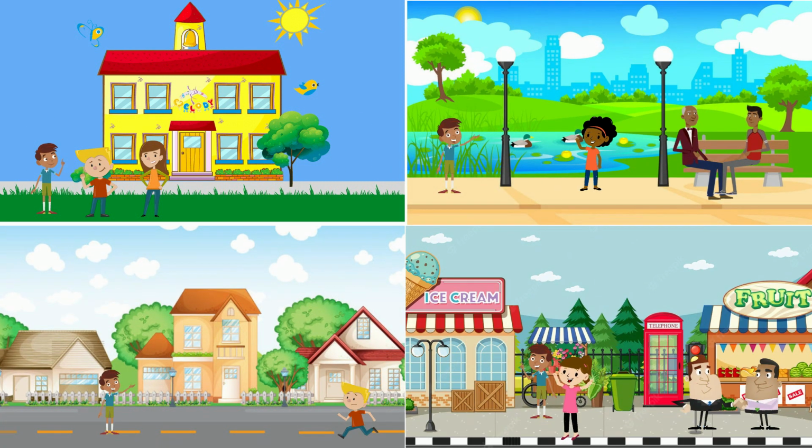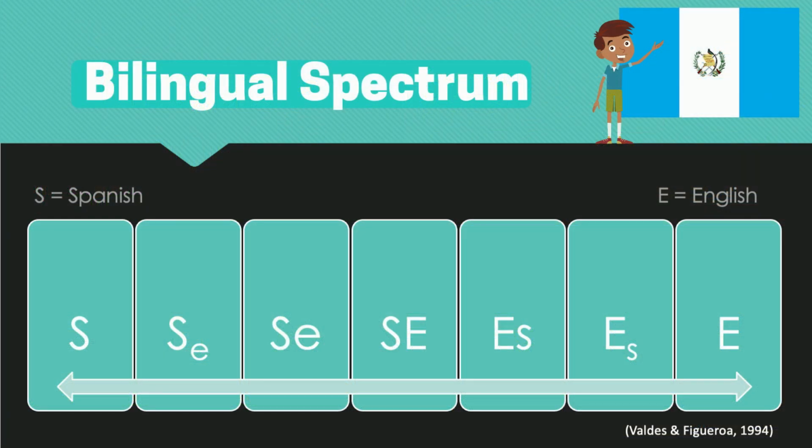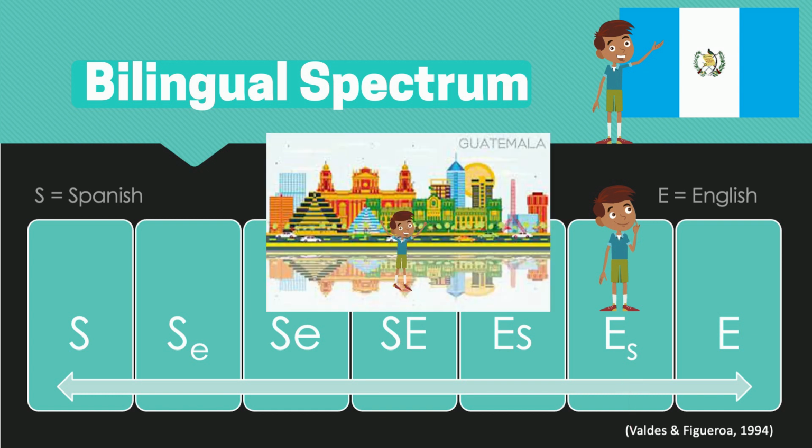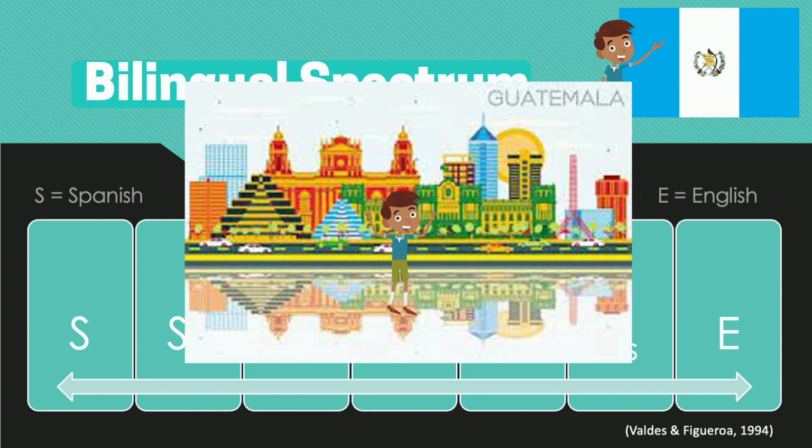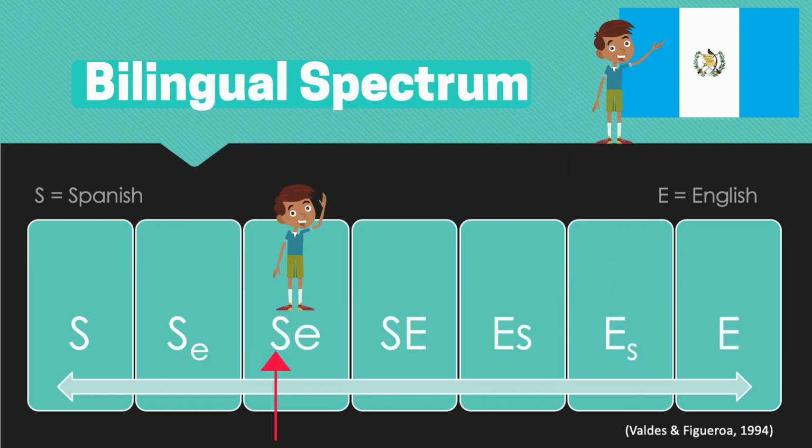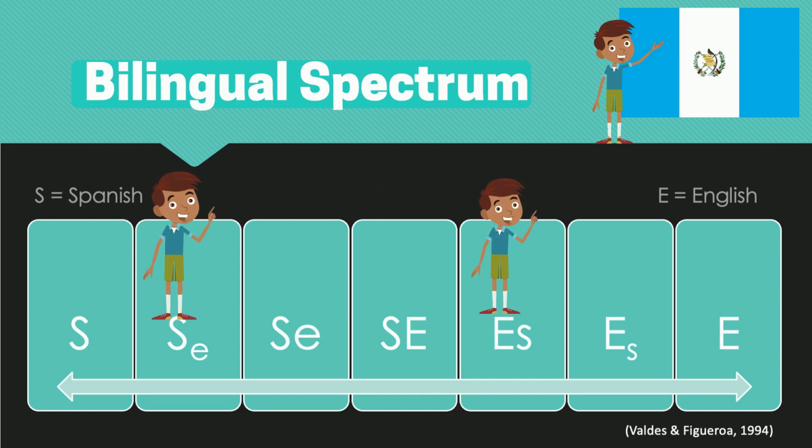As he spends more time in after-school activities and with English-speaking friends, English may become the more dominant and more proficient language. Thus, as represented on the spectrum, he may have a capital E, English, while a lowercase s. If he goes back to visit family in Guatemala during a school break and is speaking a lot of Spanish, he may move again on the spectrum and be a bit more dominant or comfortable in Spanish. This is all to say that language dominance or proficiency is not unidirectional. Children and adults move along the spectrum throughout their lives depending on context or environment.